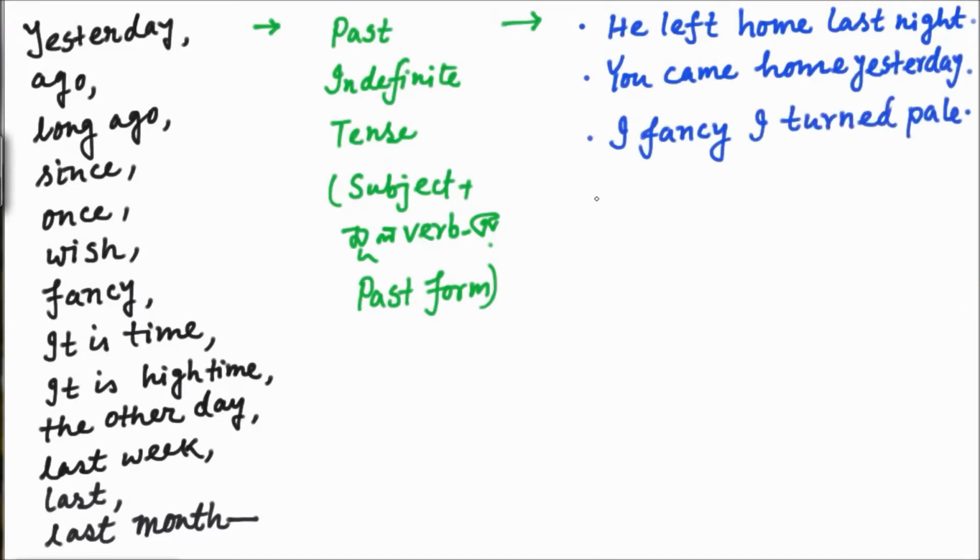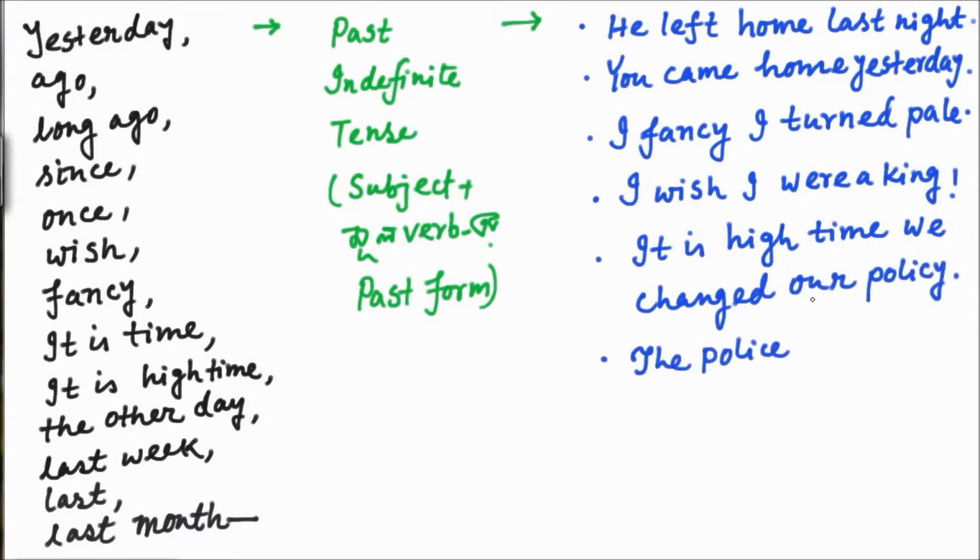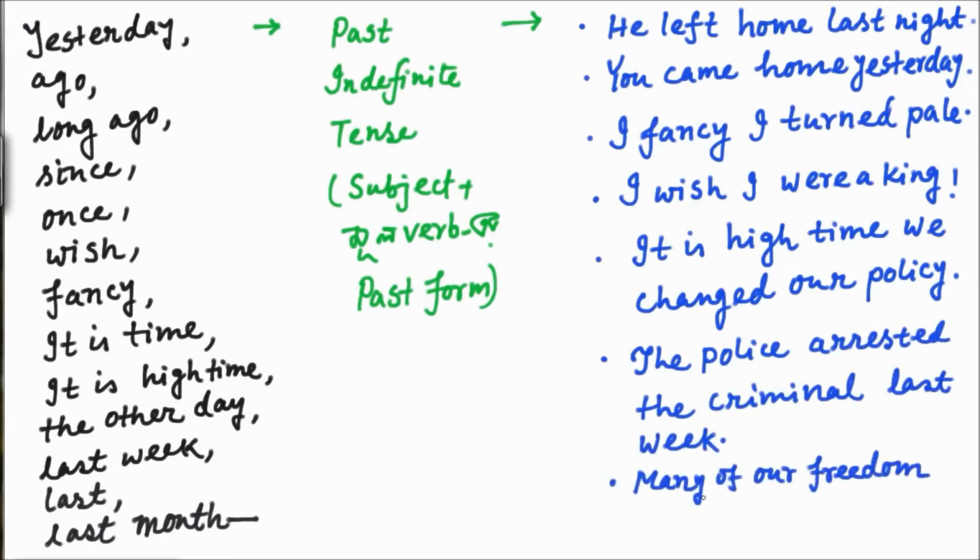You came home yesterday. I fancy, I turned pale. I wish I were a king. It is imagination. It is high time. If high time or long time is there, the verb will be in past form. The police arrested the criminals last week. Many of our freedom fighters sacrificed their lives in 1971, 50 years ago.